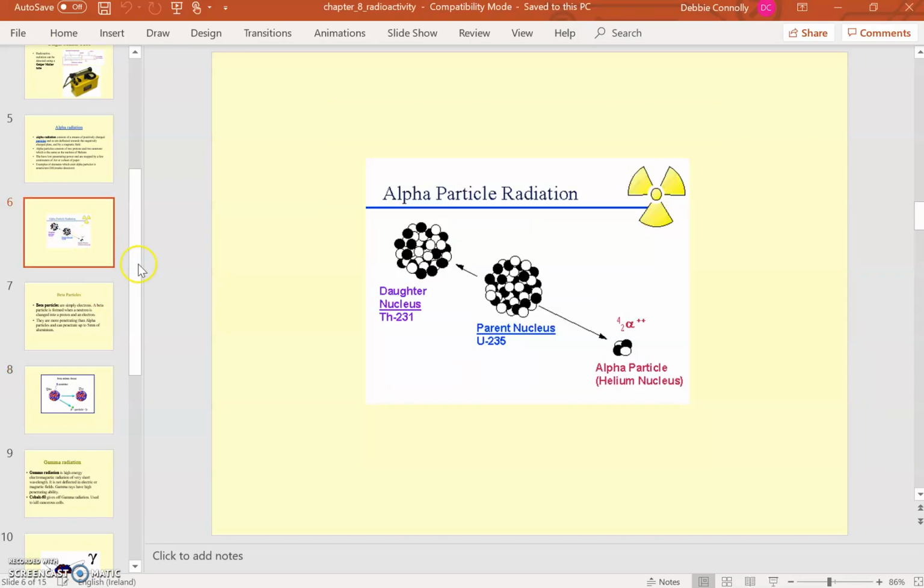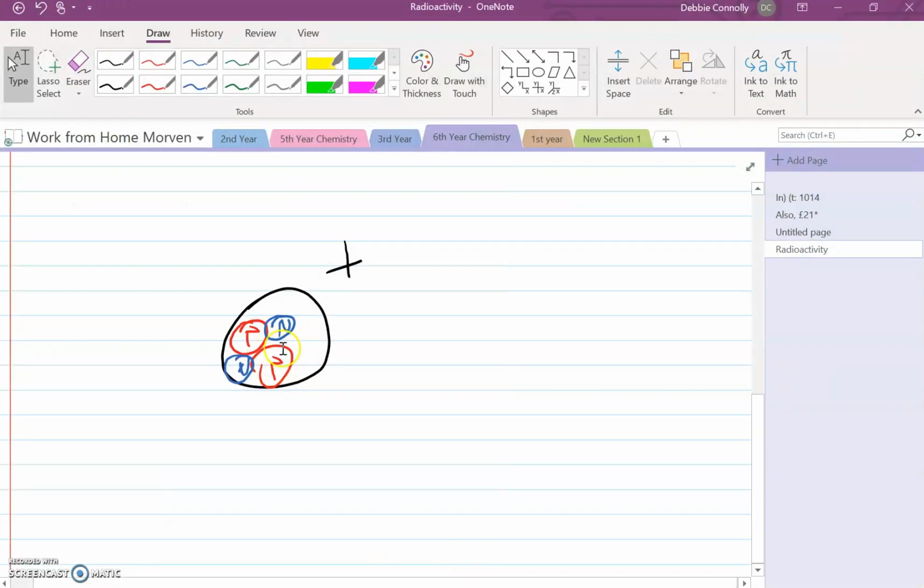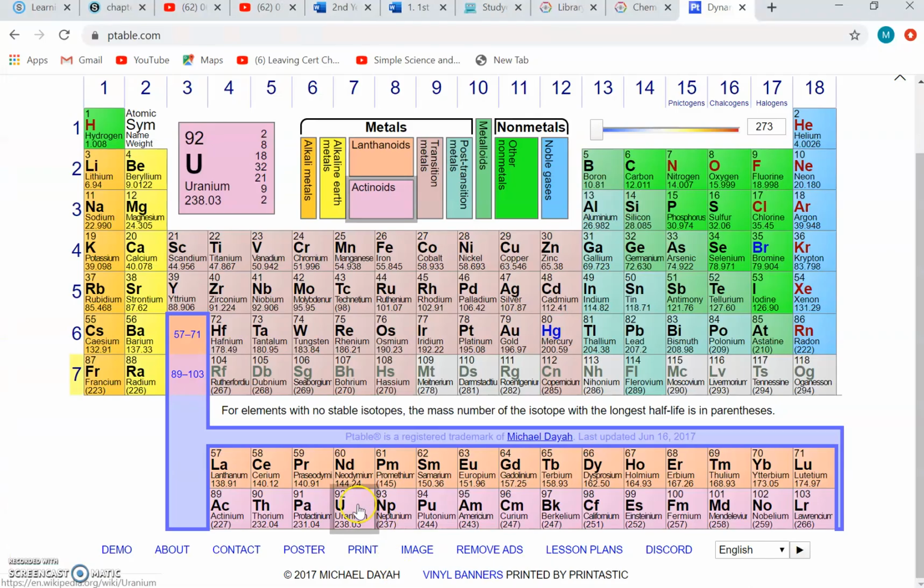In alpha decay, which we touched on before, you have your parent nucleus here, which is uranium. If we look at this from the point of view of the periodic table this time, here's uranium down here. Its atomic number is 92, so it has 92 protons. If it decays and gives off an alpha particle, remember, it is giving off 2 protons and 2 neutrons. So the 92, which is the number of protons, will turn into 90. So it'll actually change from uranium into thorium.